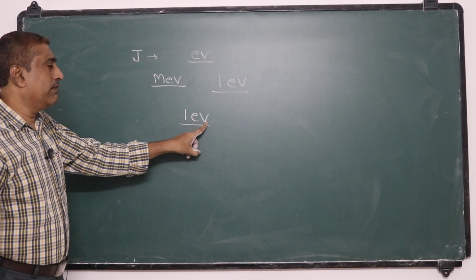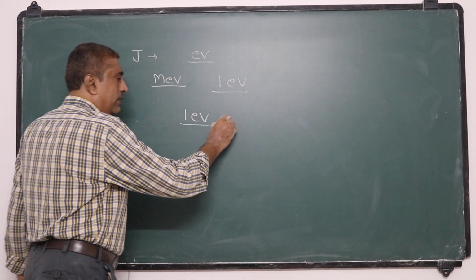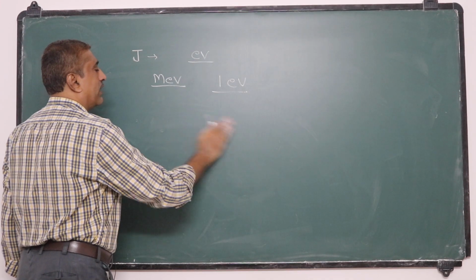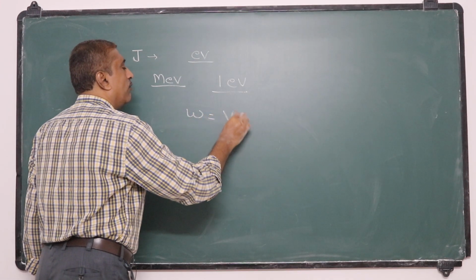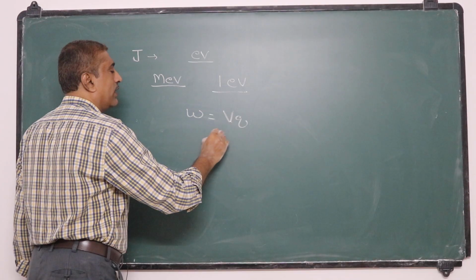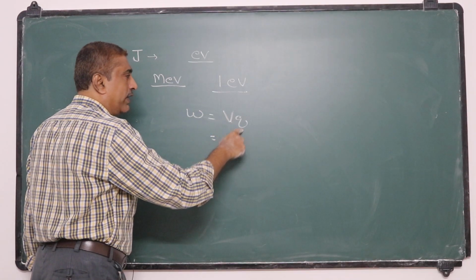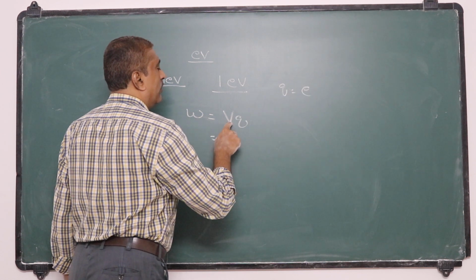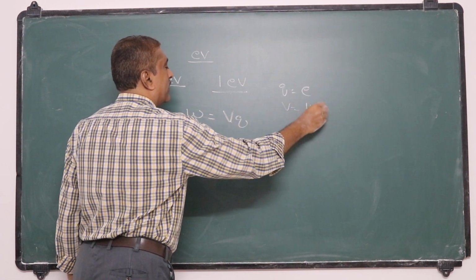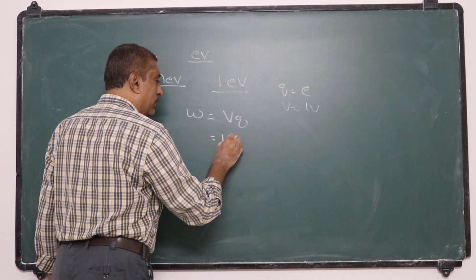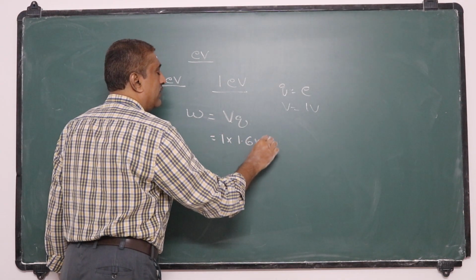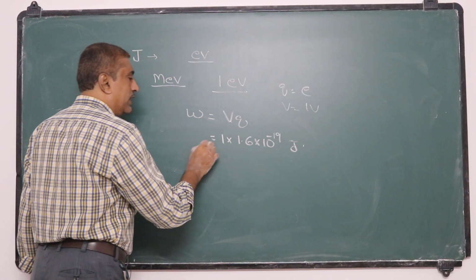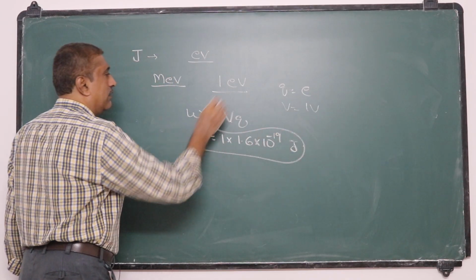In electricity the work done is given by potential into charge, VQ. Suppose here we are moving an electron, that means charge Q is equal to e and V is 1 volt, then it is 1 volt multiplied by the charge of electron, 1.6 into 10 power minus 19, and this is joule. So this amount of work done is called 1 electron volt.